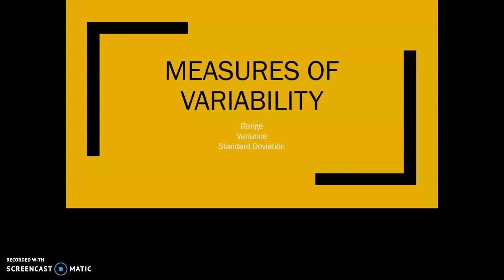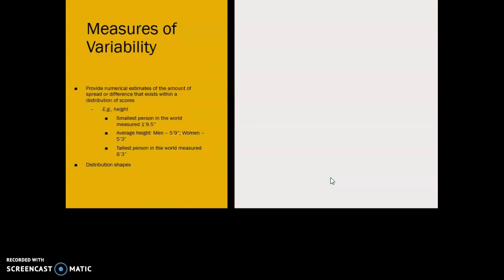All right, so in this lecture, I'm going to be talking about measures of variability, which are going to give us information about the degree of spread, variation, or difference among the observations within a particular distribution. All right, so let's just start with the definition. Measures of variability provide numerical estimates of the amount of spread or difference that exists within a distribution of scores.